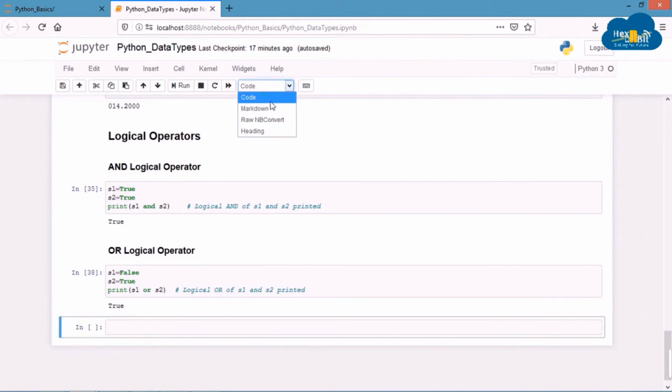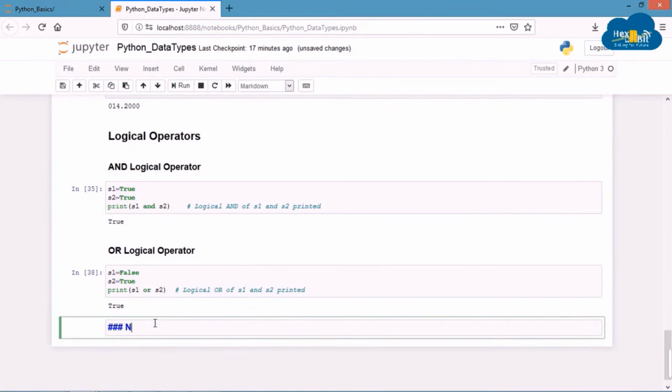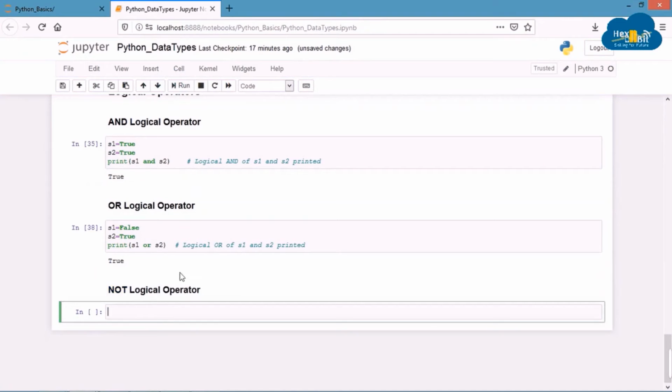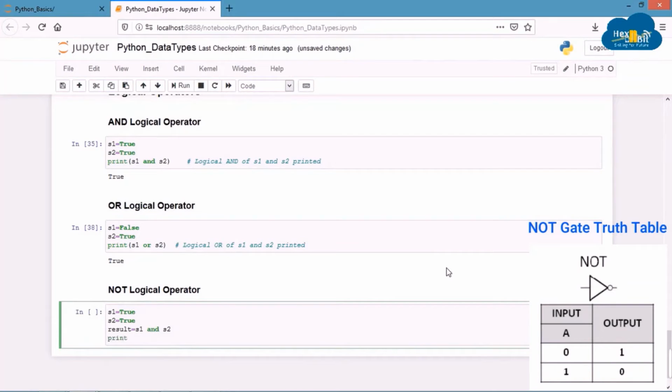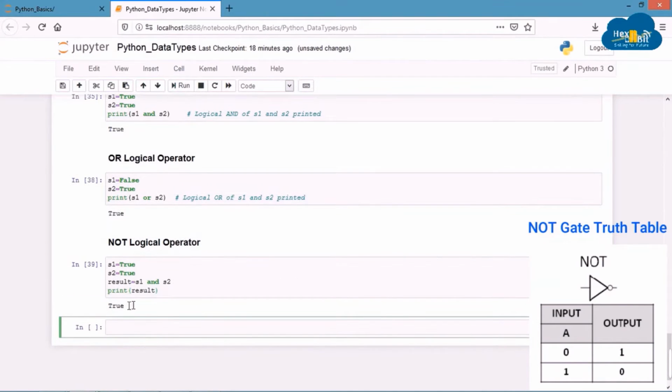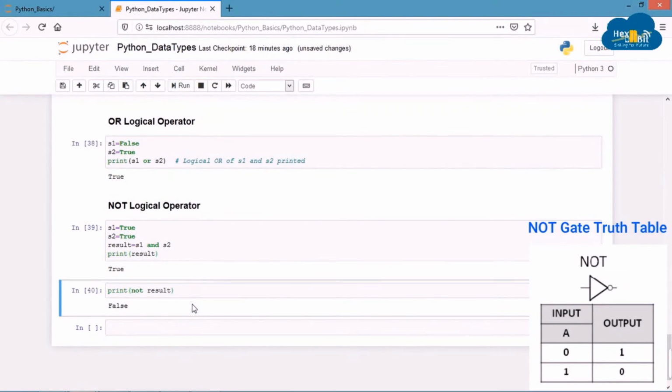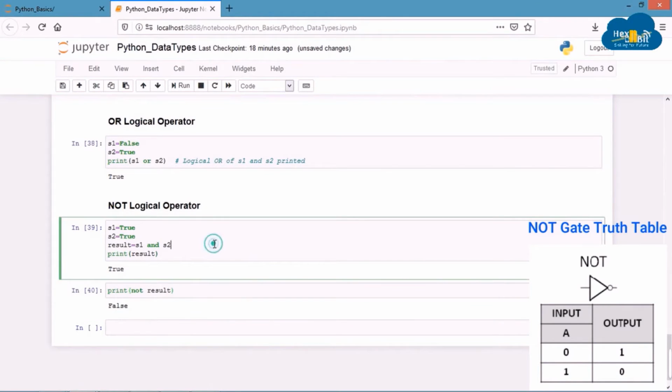Let's move ahead to logical NOT. This is simple and used to negate or invert any boolean. Let's change the value of S1 to true and S2 to true. Let's write result equal to S1 and S2, then print result. You can see that the result is true. Now let's print NOT of result like this. So now you can see the result has been successfully inverted.